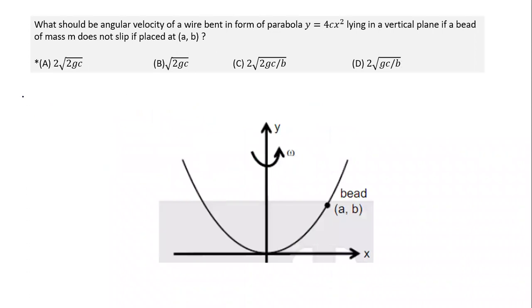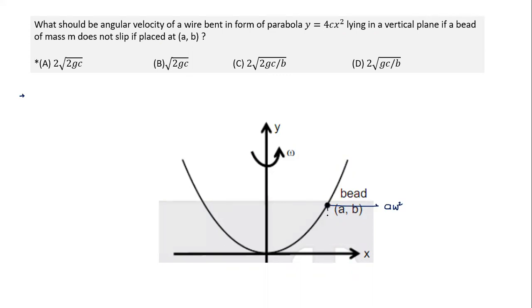This also is a common question. Sometimes it is given for a spherical ball, sometimes in a parabolic shape. In this case, whenever it rotates, it does not slip. It means that with respect to the parabola, it is in a state of rest. Since the parabola has angular velocity omega, to look at it as an equilibrium we need to apply a pseudo force. The pseudo force is equal to m R omega square, and R is the x coordinate here, a. So the pseudo force is m a omega square.